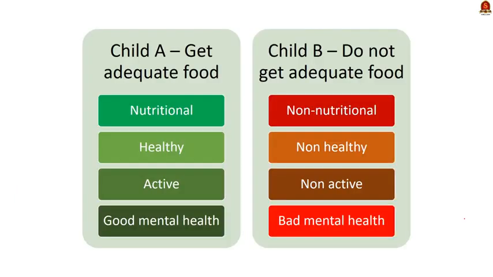Let us assume a child named A. He is having sufficient food supply from the day he was born. So, what will be the consequence of this? He will get his nutrition, he will grow to be a healthy person, and this will be reflected in the height and weight of the child. He will be active, his mental health will be good.